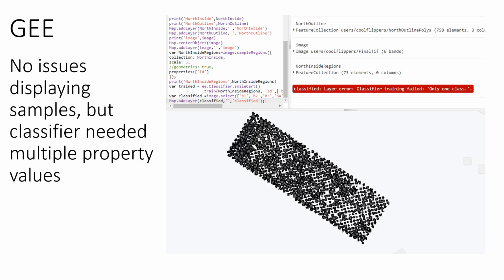Our first attempt here produced an error because the properties only had one value across all polygons, and the classifier requires multiple values within that property. So our workaround was to create essentially a photo negative of the sample polygons, which would represent the ground, and that would be our second value within that property.